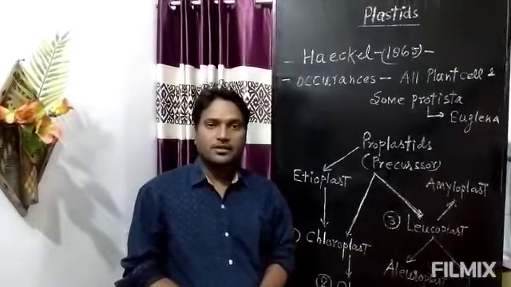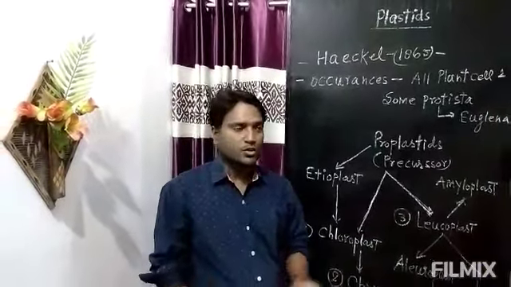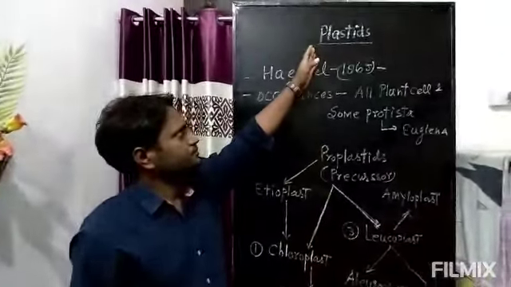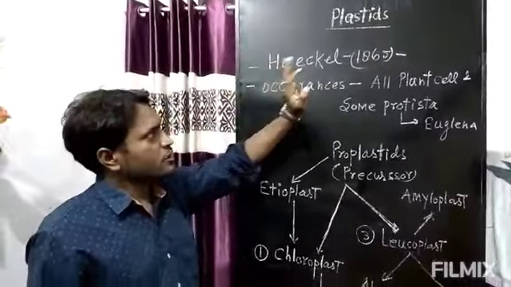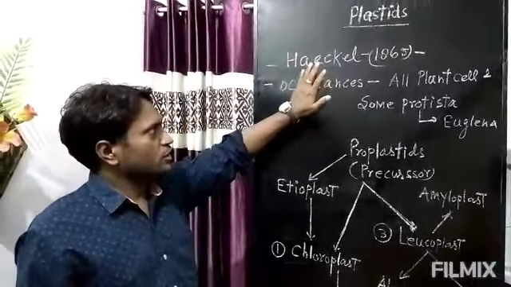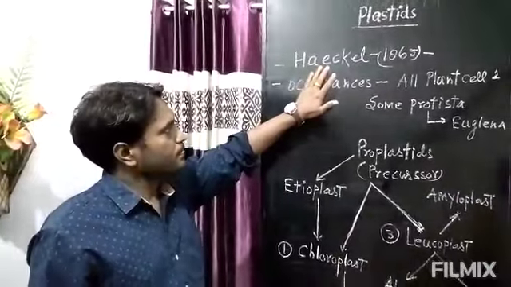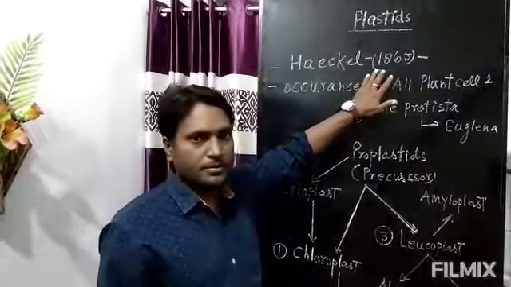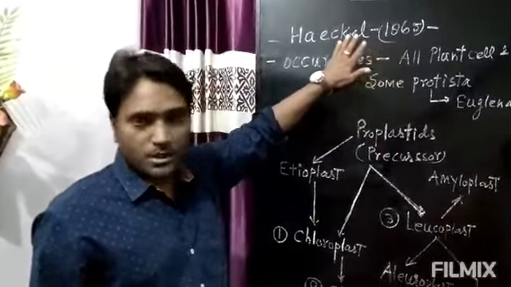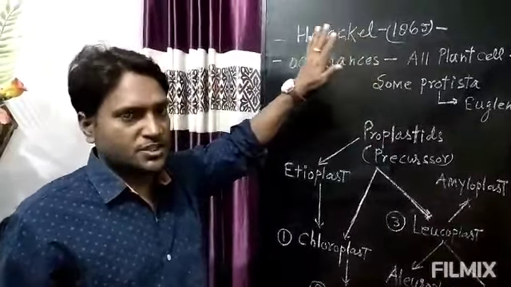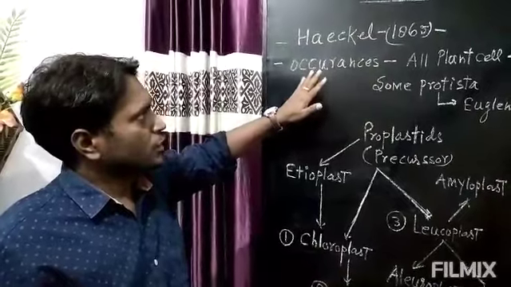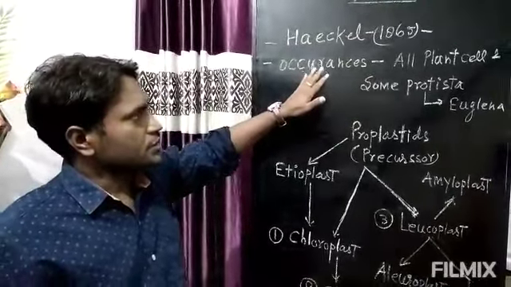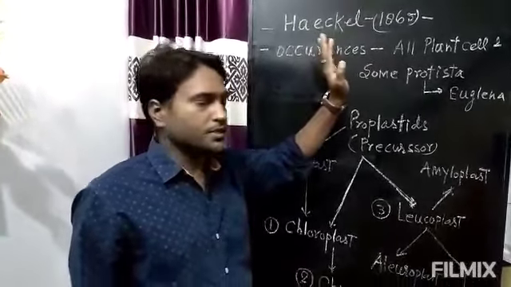Today we will start a new topic that is known as plastid. First of all, we should look at the discovery of plastid. The scientist Haeckel in 1865 first discovered and named the plastid. Now we will see where it is found and where it is absent.